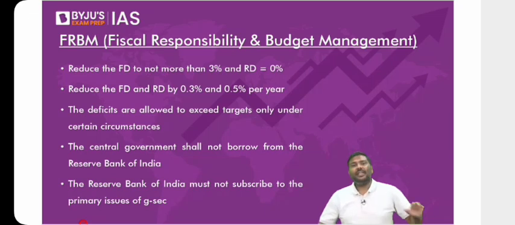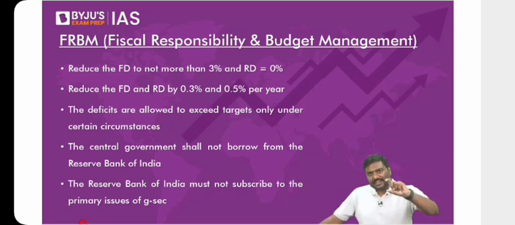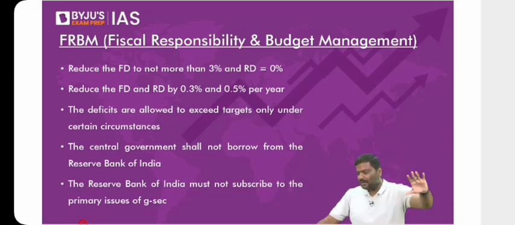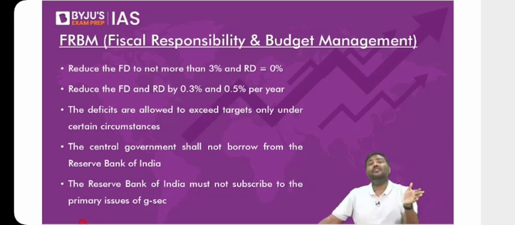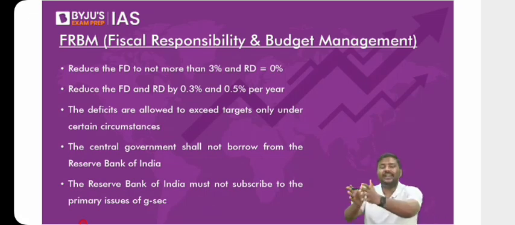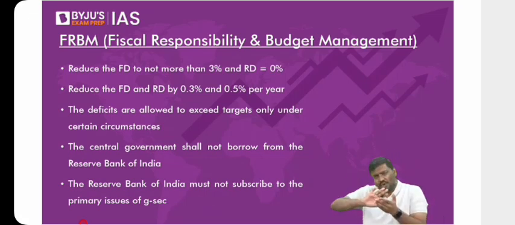External grant. External grant simply means any amount of money that is received by the government from an external agency. It could be the United Nations, it could be the World Bank, it could be the Asian Development Bank, it could be anything. Right? When any of these agencies provide these grants, the government doesn't repay it. It's a grant. A grant means what? Unilateral transfer, one-sided transfer. The government is receiving the money, and there is no charge on the Consolidated Fund in the future.